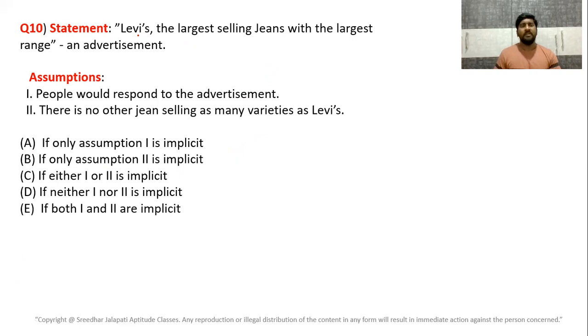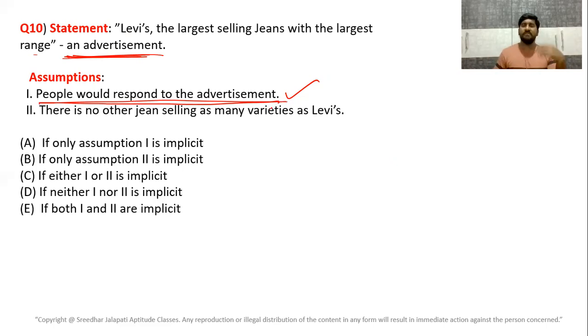Statement: Levi's, the largest selling jeans with the greatest range. This is a statement in an advertisement. What is the assumption of this advertisement? People would respond to the advertisement. That's what I told you. Now, don't think that people would not. What is the guarantee that people would respond? That is the consequent. You don't have to find whether people respond or not. What the author assumes, the person giving the advertisement, will definitely assume that people would respond to it. Whether they respond or not is secondary.